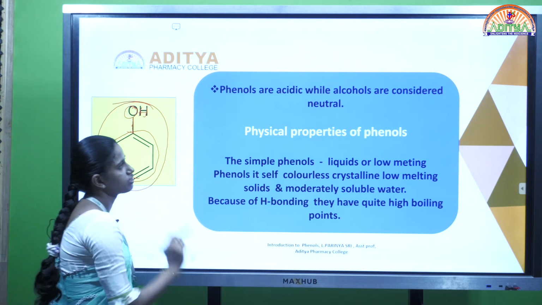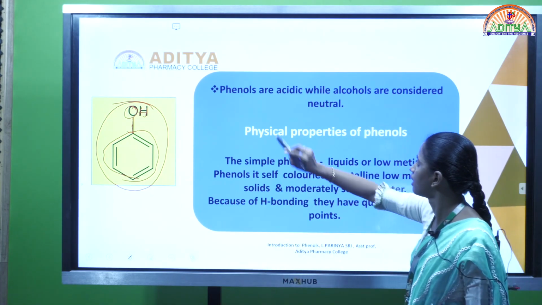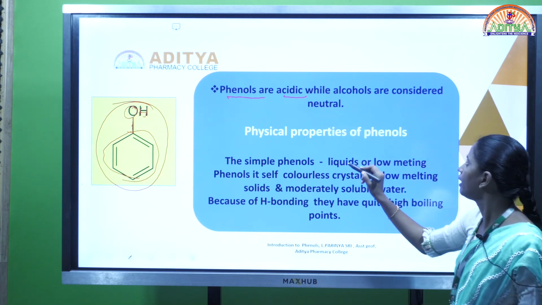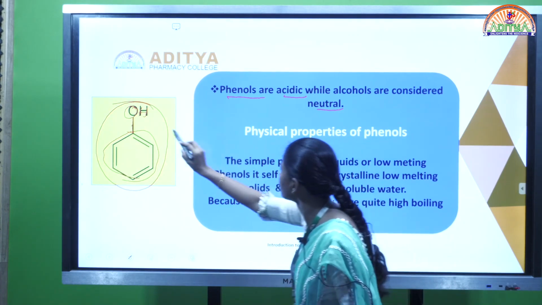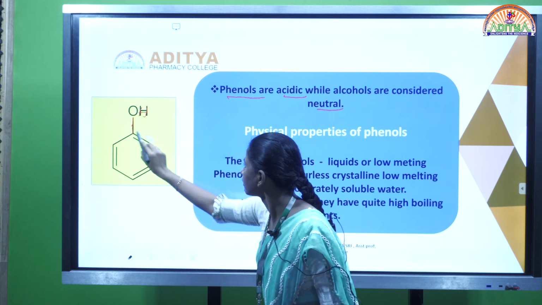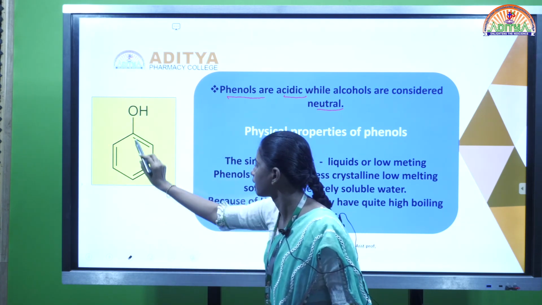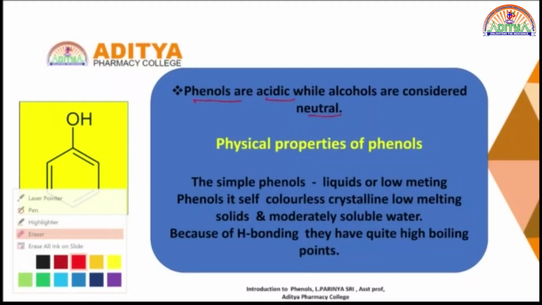Phenols are acidic, while alcohols are considered neutral. We compare phenols with alcohols because of the presence of the OH group. So phenols are acidic in nature, whereas alcohols are considered neutral.